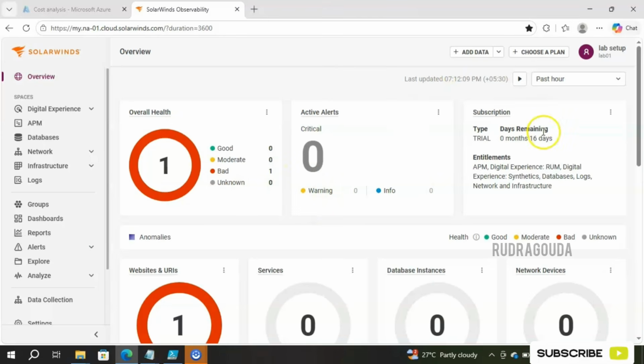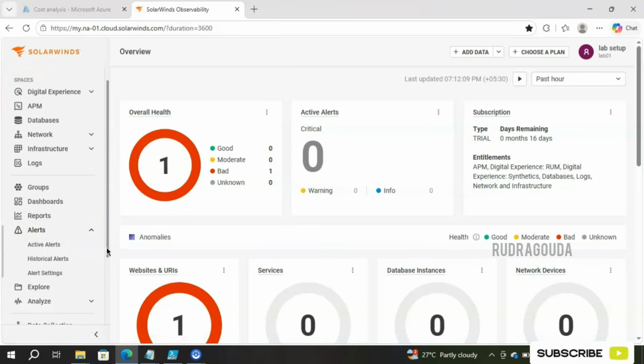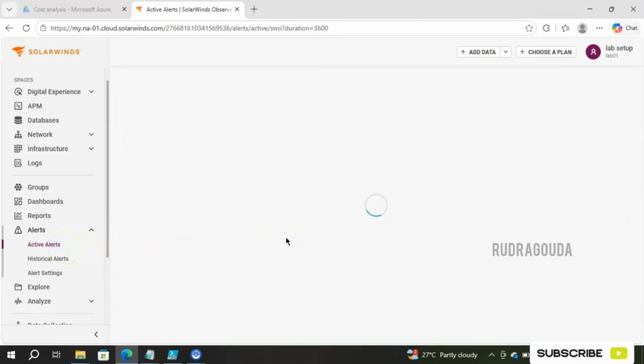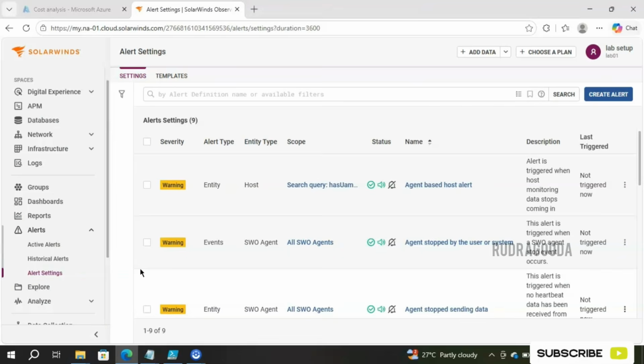Right now I have connected to the SolarWinds SaaS portal. To create alerts, you should go into the alert section. You are able to find one option called alerts. If you expand that, you have other sub options as well, like active alerts, historical alerts, and alert settings. Each keyword has its own meaning, and by looking at the keyword itself, we can understand. Active alerts means how many alerts are currently active in our environment. Then comes historical alerts, which gives the history of the total alerts. And finally, alert settings. Our main focus is this particular point, alert settings.